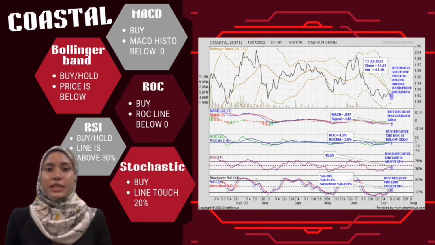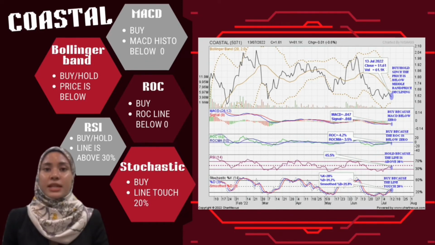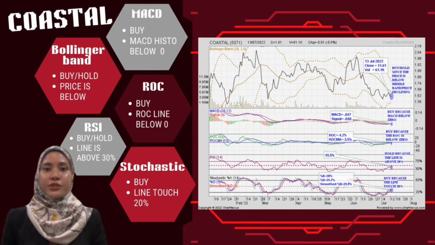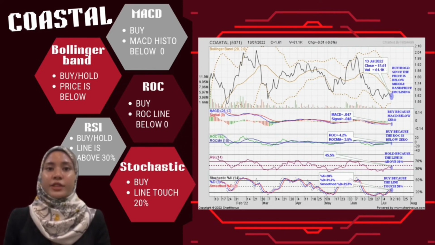Next, for the MACD, traders received a strong sell signal when the MACD line crossed below the signal line, which intersected each other on 7 June 2022. Plus, a strong buy signal when the MACD line crossed over the signal line with histogram at 0. It shows a signal for the traders to buy at the last day of the trading because the histogram is below 0